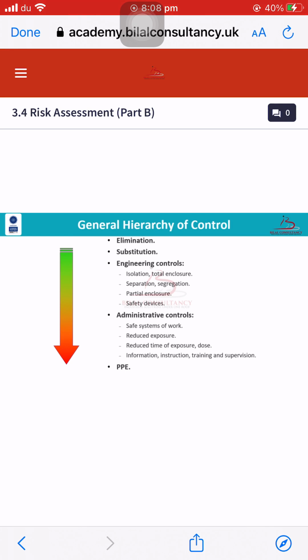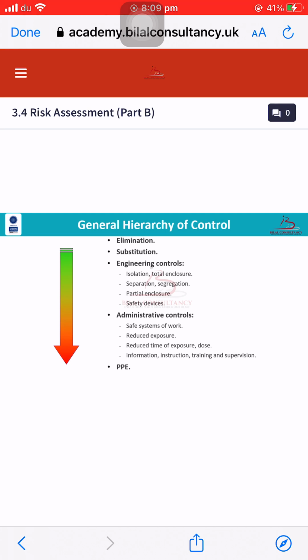Now I am going to give you an example of engineering controls from our daily life. For example, if you are using any kind of car or vehicle, while you are reversing that vehicle, you have installed a movement sensor at the back of the car. This is your engineering control. That engineering control will prevent human and vehicle collision. So this is one example of engineering control.